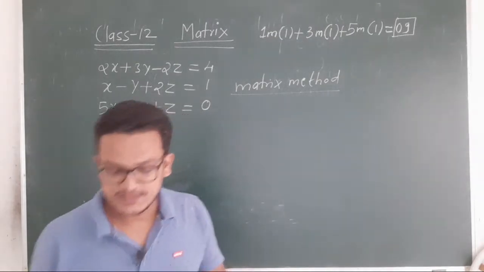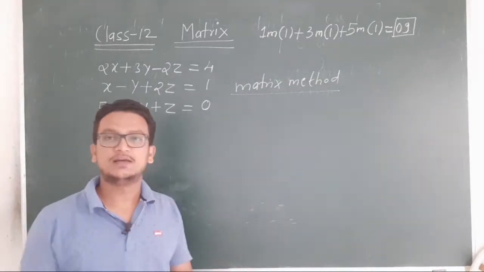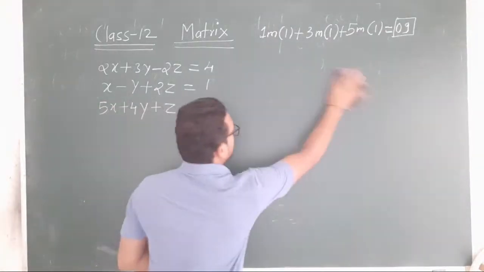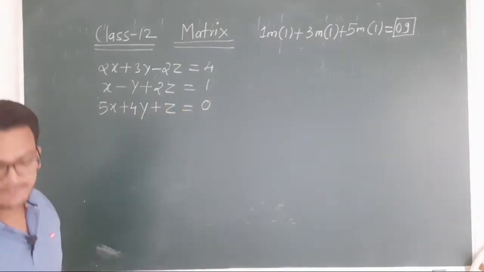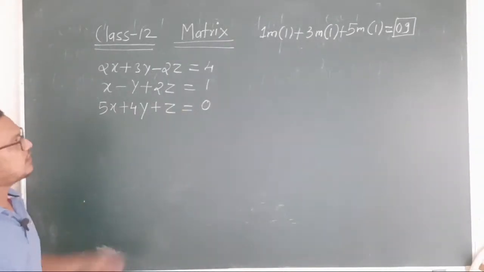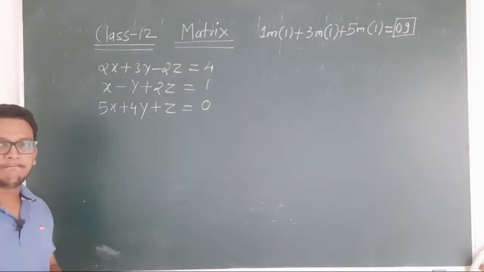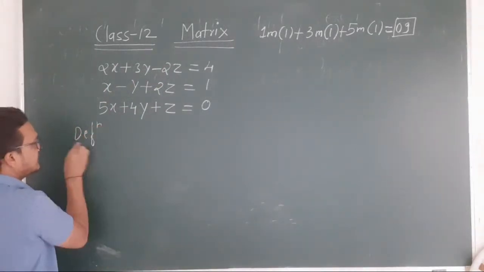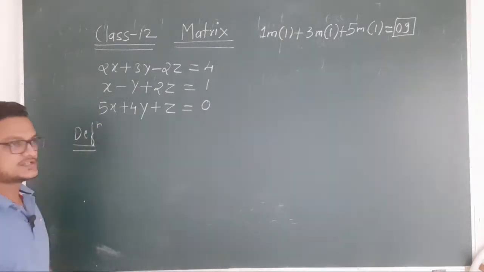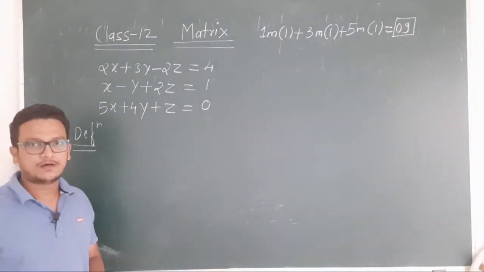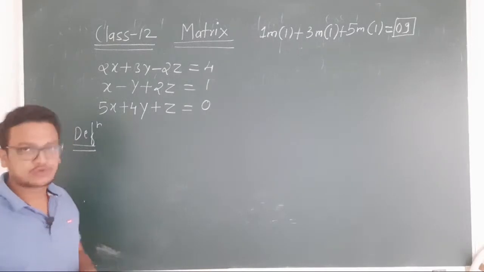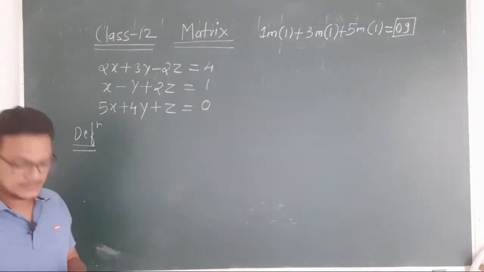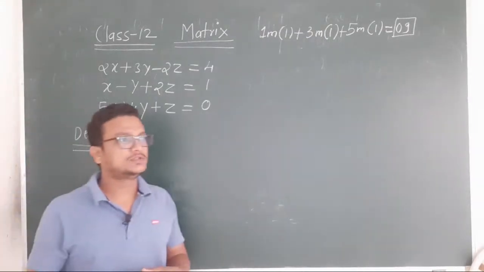How it will be used, we'll see later. Now let us see the definition of matrix, or the introduction of matrix. I will say the definition itself, and in that definition we will see the introduction also. First I will tell you the theoretical definition.